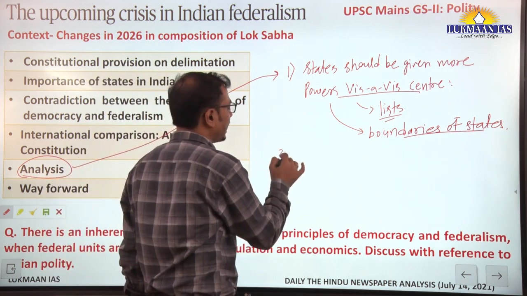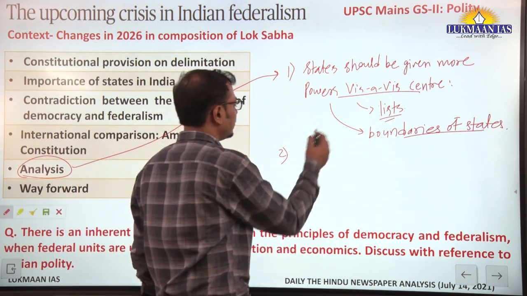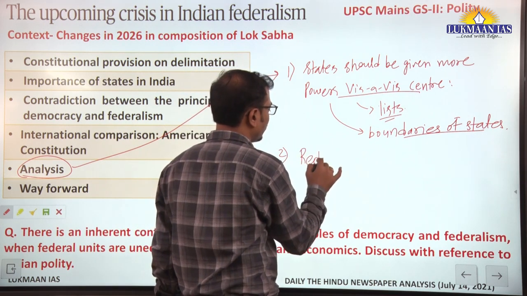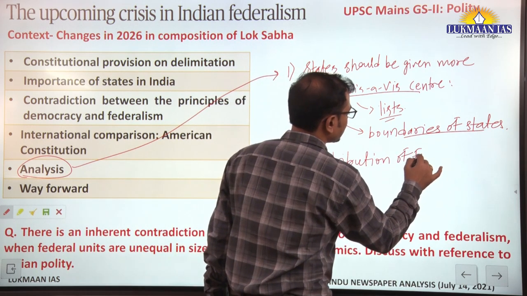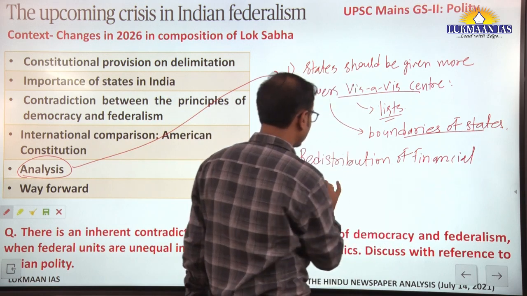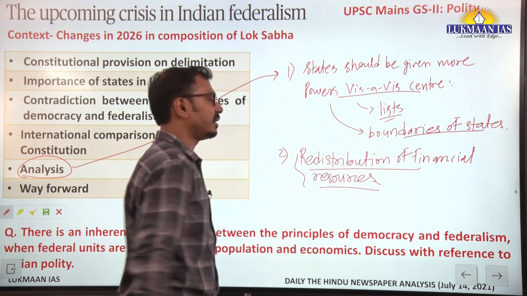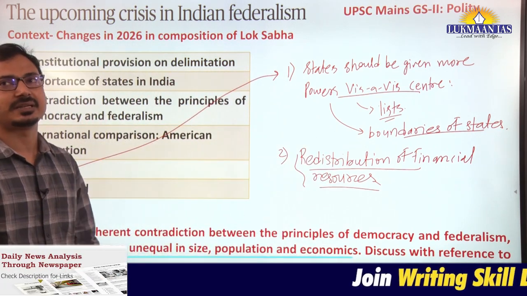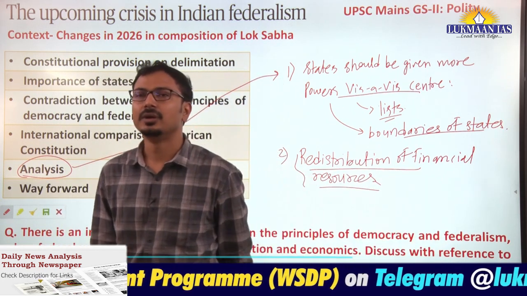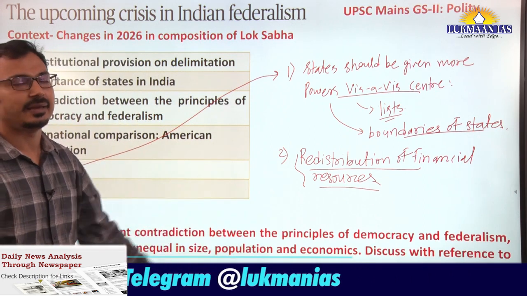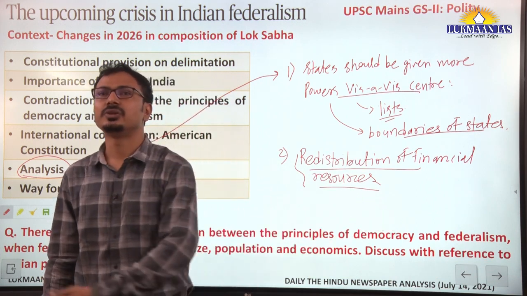Along with that, further changes can be done in terms of federal aspects. So redistribution of resources, especially financial resources. This is visible from the GST Council. More weightage should be given to the states, especially regarding redistribution of financial resources and tax revenue, and states should be given more say in deciding such redistribution of financial resources. So they will be empowered further.